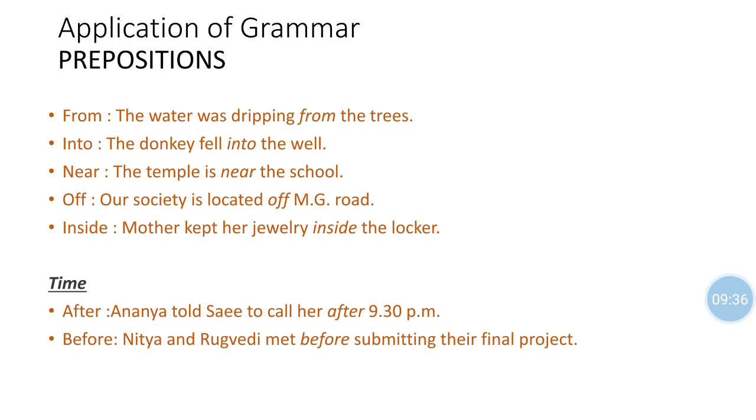Into. The donkey fell into the well. The donkey and the well. So where did the donkey fall? Into the well. Near. The temple is near the school. Off. Our society is located off GM Road. Inside. The mother kept her jewelry inside the locker.